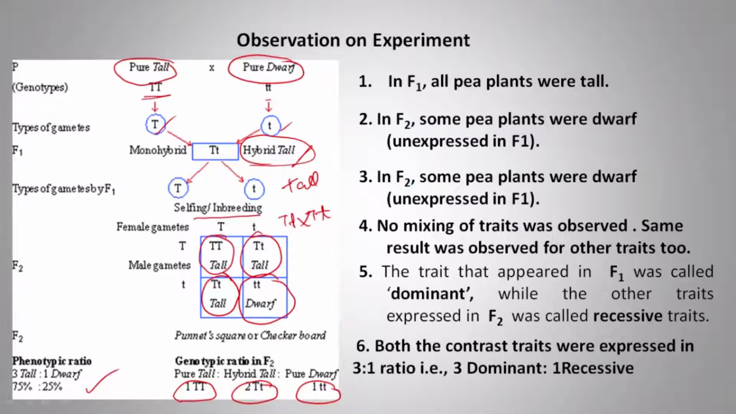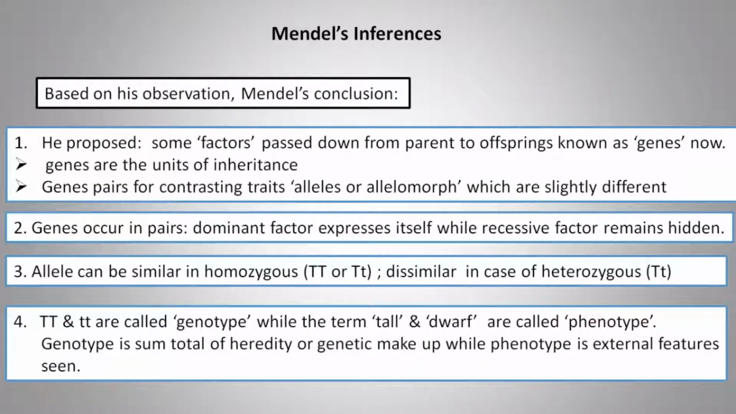So this is his conclusion when he crossed tall with dwarf. He observed that no mixing of traits was seen. The same result was observed for other traits too. The trait that appeared in F1 was called dominant, while the trait that was expressed only in F2 is called recessive. Then what were his inferences?